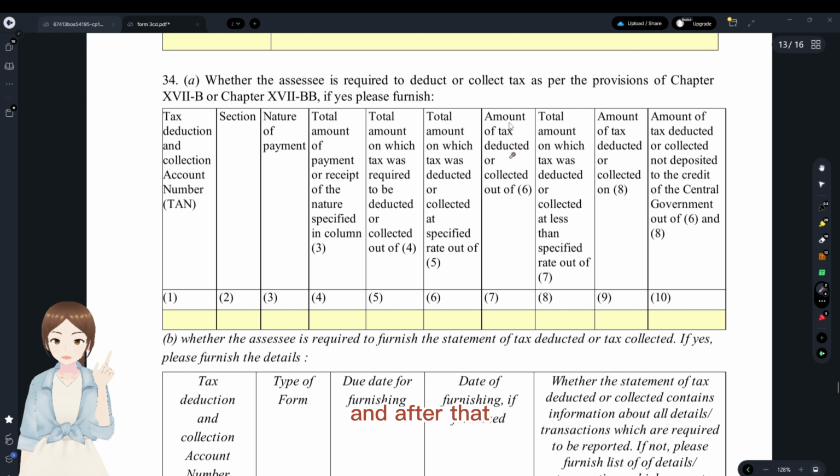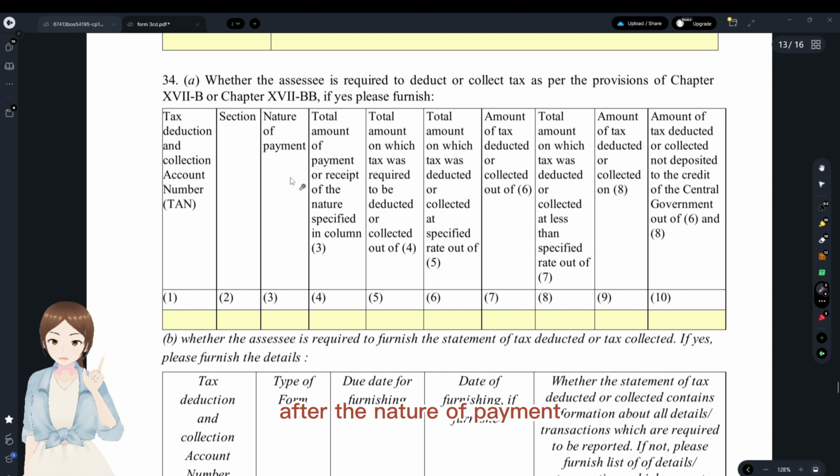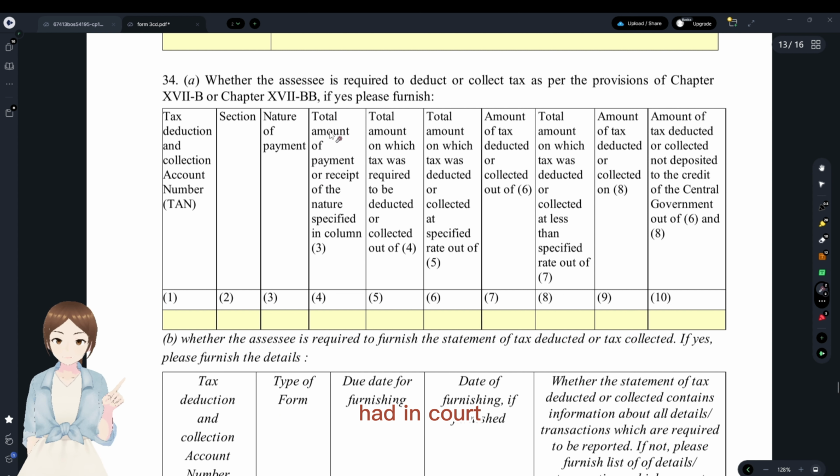And after that, beside those two columns, we have to write the amount of tax deducted. That's it. What are they talking about? First, the TAN number, the section number and the nature of payment. As per our example, it is 192 salaries, and after the nature of payment, all the expenditure the entity had incurred in its P&L account has to be written here in column number 4. After that, segregate what is required to be deducted as TDS and write it here. And after that, how much we have deducted from the required amount, we have to write it here.